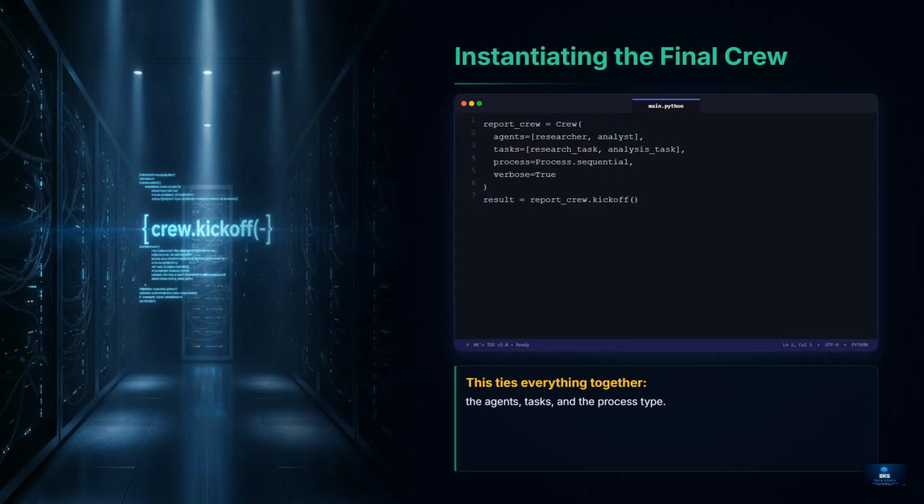Finally, we instantiate the crew. We pass in our list of agents, our tasks, and define the process. The kickoff method then triggers the whole operation. It is clean, declarative, and highly scalable for enterprise workflows, where you might have dozens of agents working in tandem.